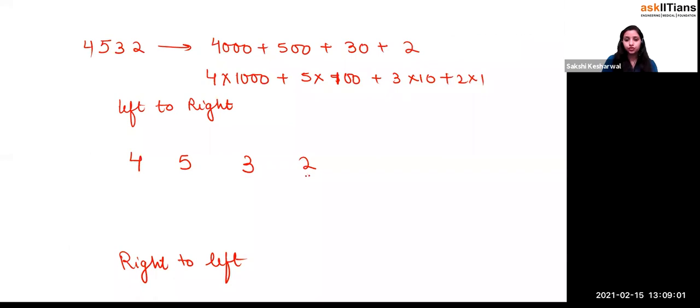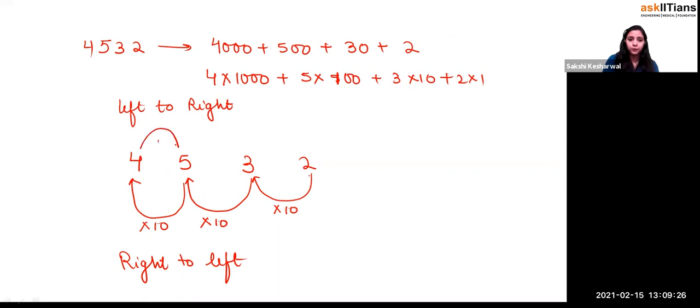This is the rightmost position. So from 3 to 2, this is a place, known as the tens place. You see that you multiply this by 10. Now from 3 to 5, you multiply by 10 again. From tens to hundreds, you multiply by 10, and again from 5 to 4 you multiply by 10. Now let's go from left to right.